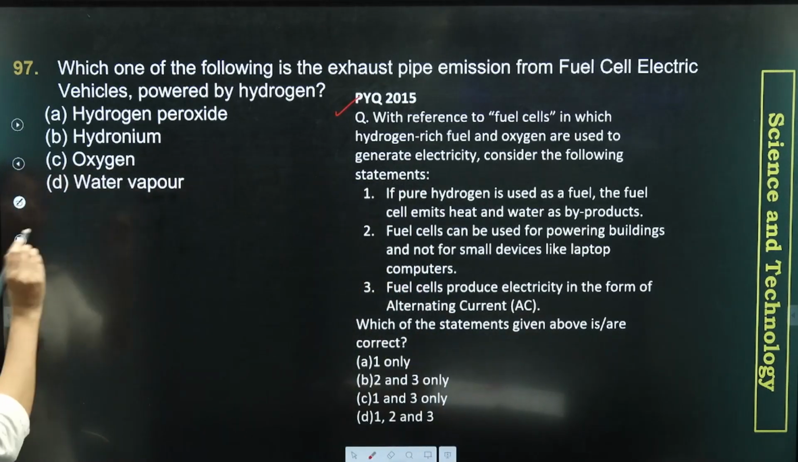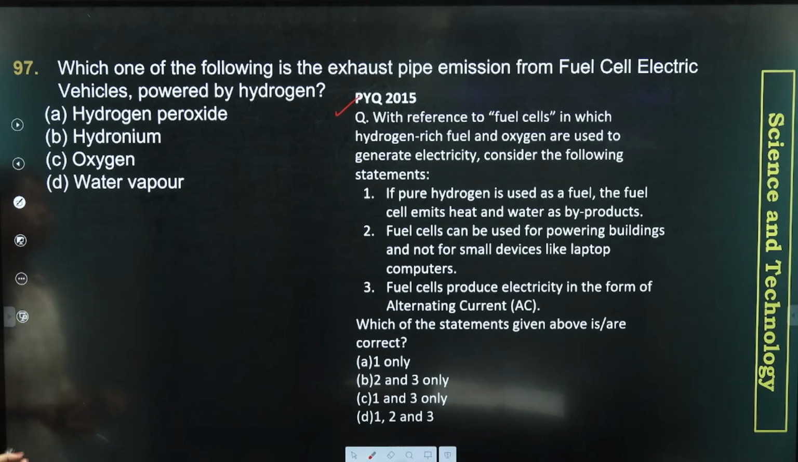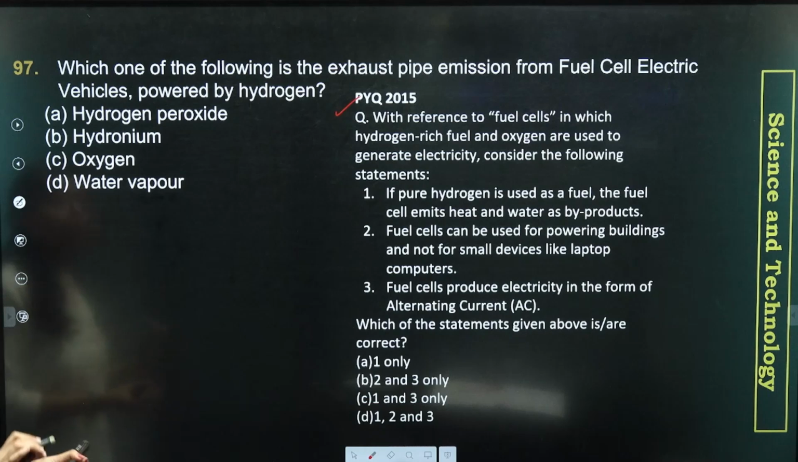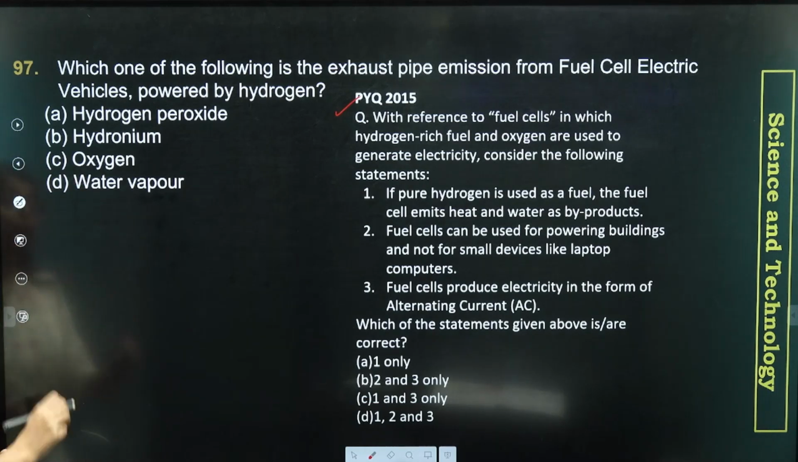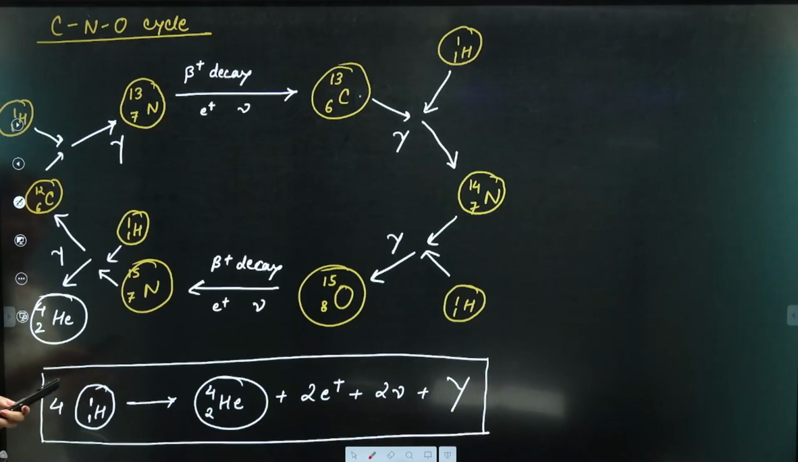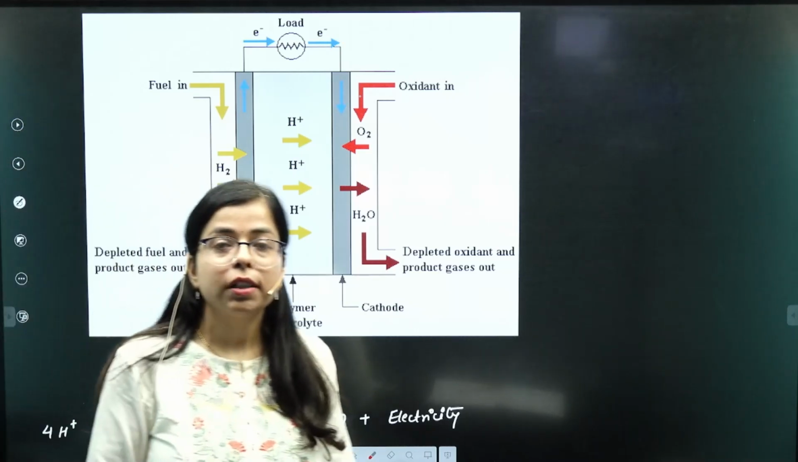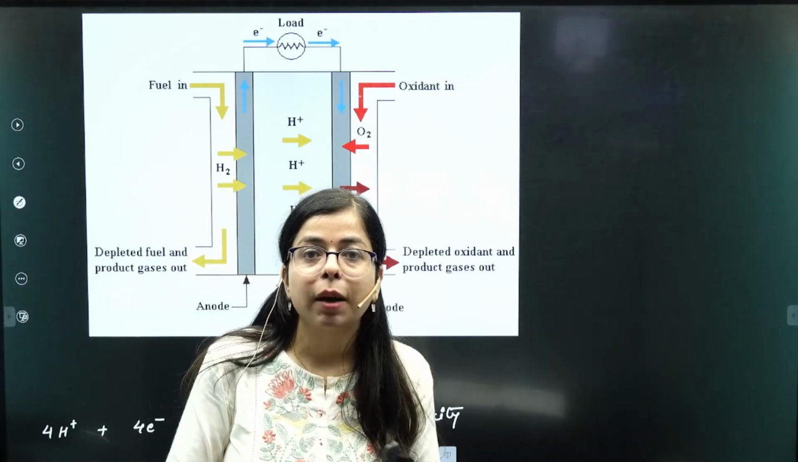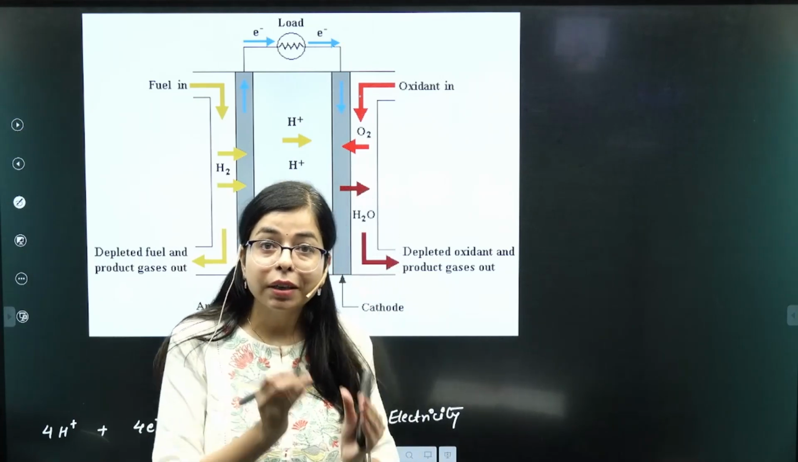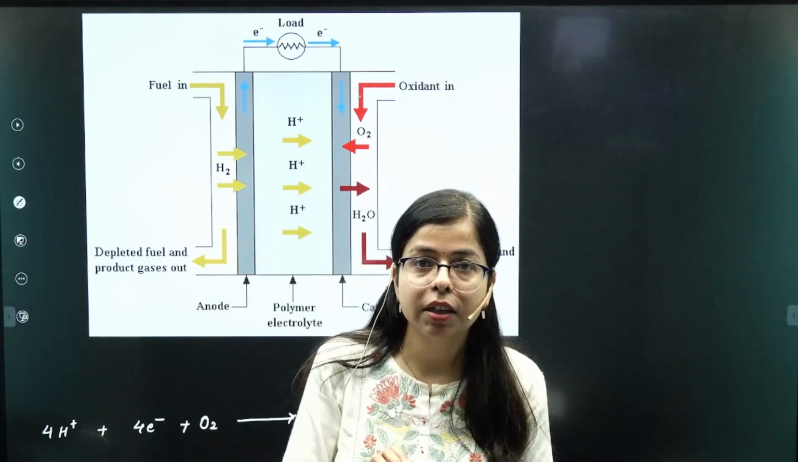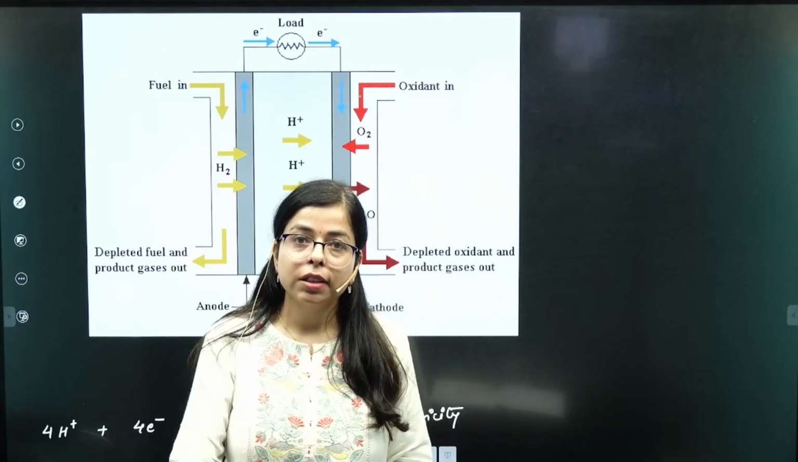Now, the question asks what is the exhaust emission from fuel cell electric vehicles which are powered by hydrogen? The options are hydrogen peroxide, hydronium, oxygen, and water vapor. We know this answer, but before it, let's see a few points regarding fuel cells. So, what are fuel cells? A fuel cell is an electrochemical device that converts chemical energy into electric energy, right?